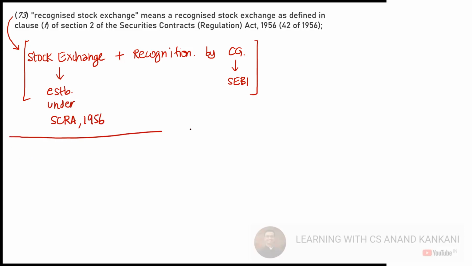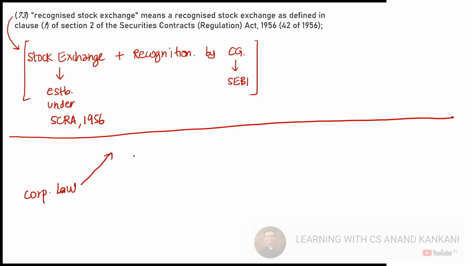By the way, there is one thing which I should again discuss with you all. When I say the corporate law, we read four laws together. One is the Companies Act. The other act that we read is the Securities Contract Regulation Act, which we just discussed here. Then we read the SEBI Act. And then we read the Depositories Act.